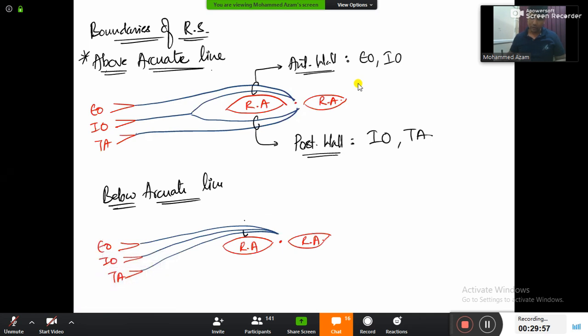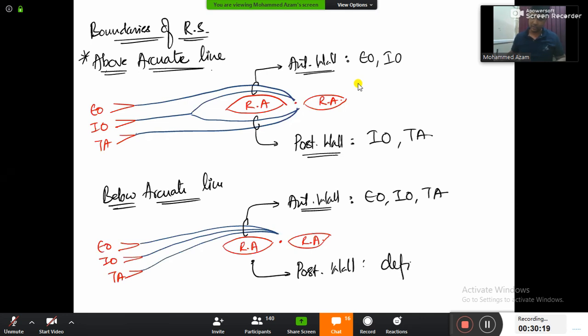And therefore, what is forming the anterior wall of the rectus sheath? External oblique, internal oblique, transversus abdominis. All the three of them are forming the anterior wall below arcuate line. And what about the posterior wall here right now, guys? Nothing. There is no posterior wall at all, sir. The posterior wall will be deficient. You can clearly see in our diagram.